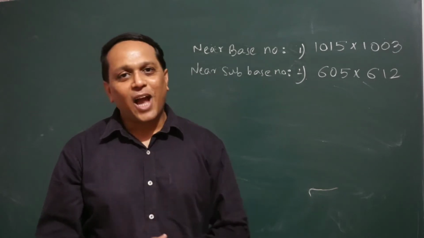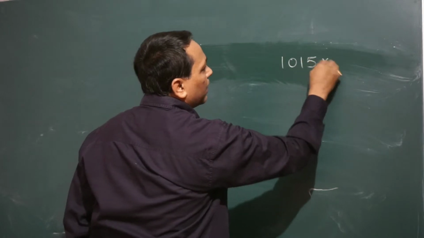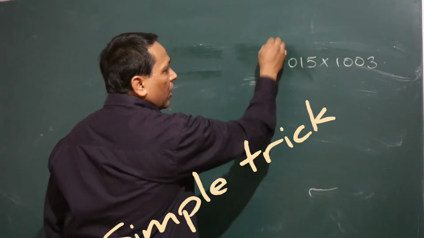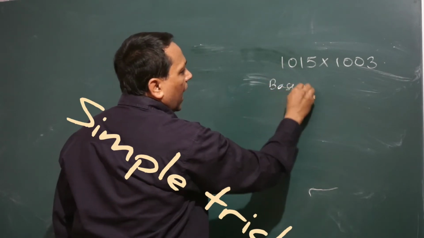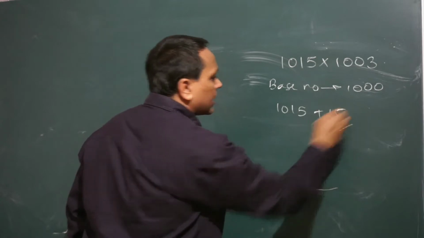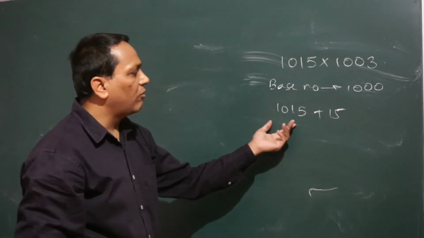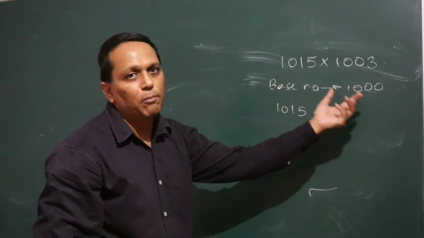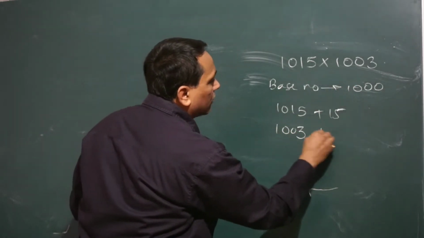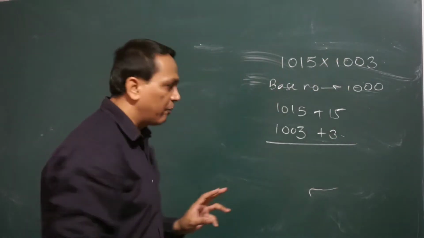Now we will see how to solve these problems. 1015 multiplied by 1003. How to solve it? We will take the base number as 1000. 1015 is 15 greater than 1000. So we write 1015 as 1015 plus 15. And similarly 1003 as 1003 plus 3, because it is 3 more than 1000.